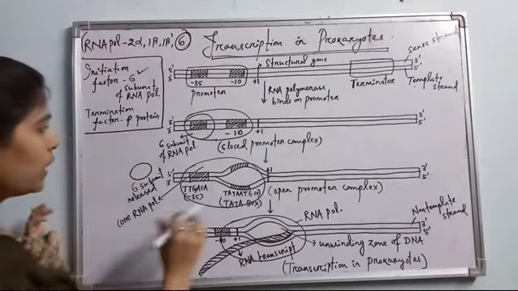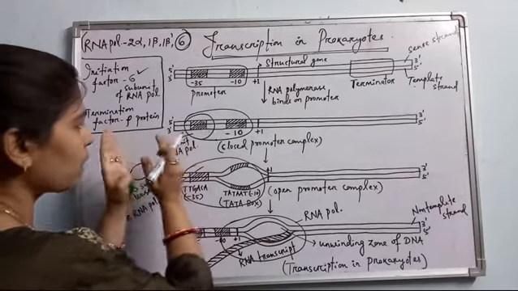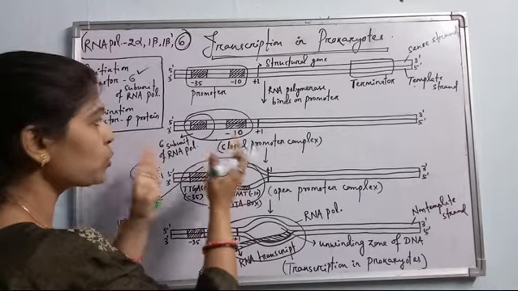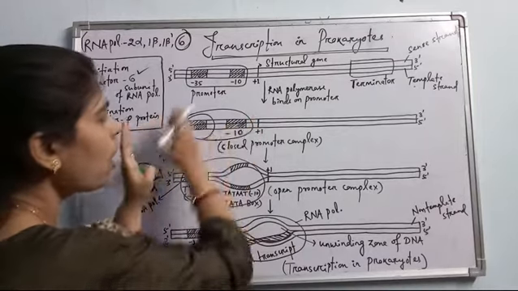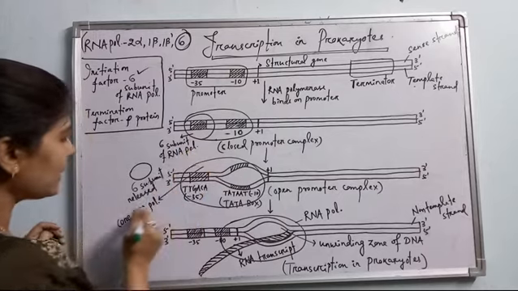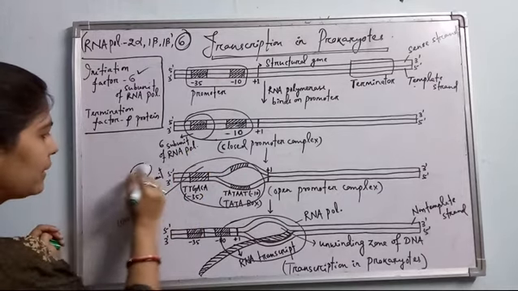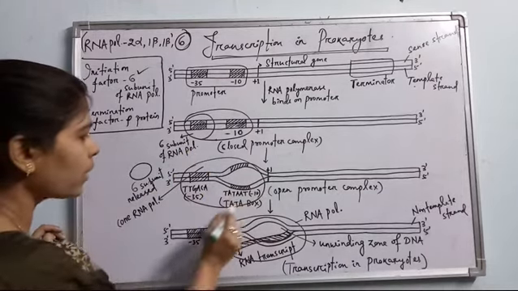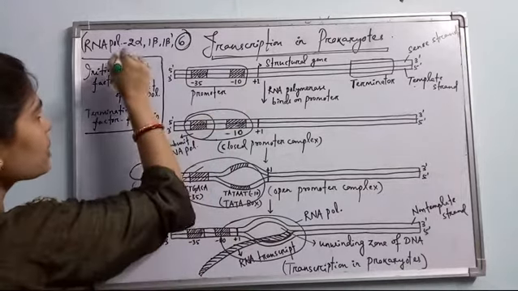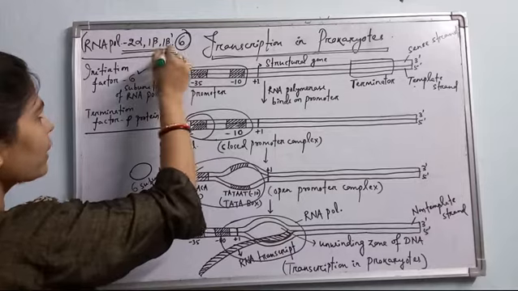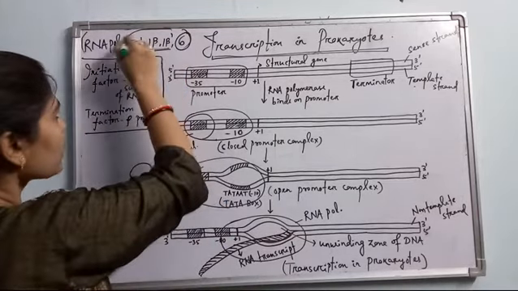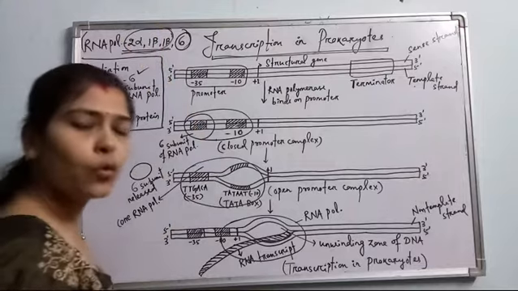Okay. So see, what is the role of the sigma subunit? It is called the initiation factor, meaning it just has to load the RNA polymerase enzyme on the promoter zone. Then after that, the sigma subunit is released. See, the sigma subunit is released, and only the RNA polymerase enzyme with the rest 4 subunits remains. What are the 4 subunits? These 4: 2 alpha, 1 beta, 1 beta prime. Okay. So this 4 subunit enzyme is called the core enzyme.